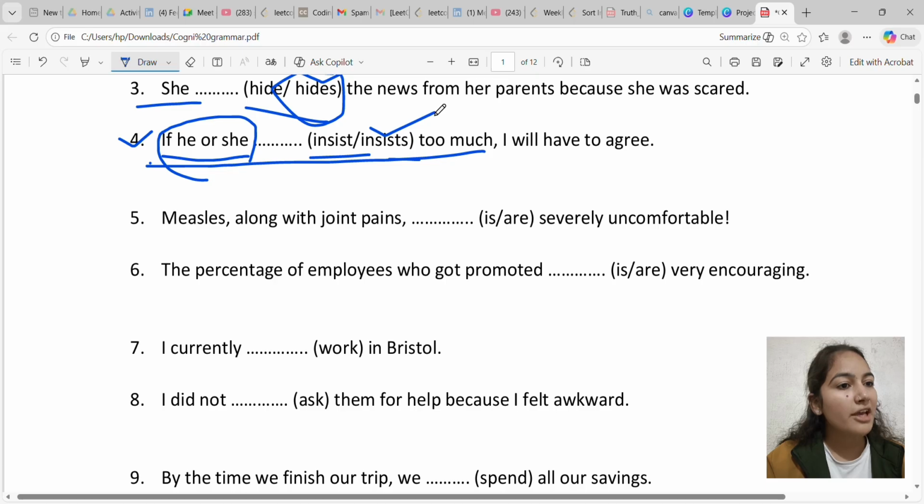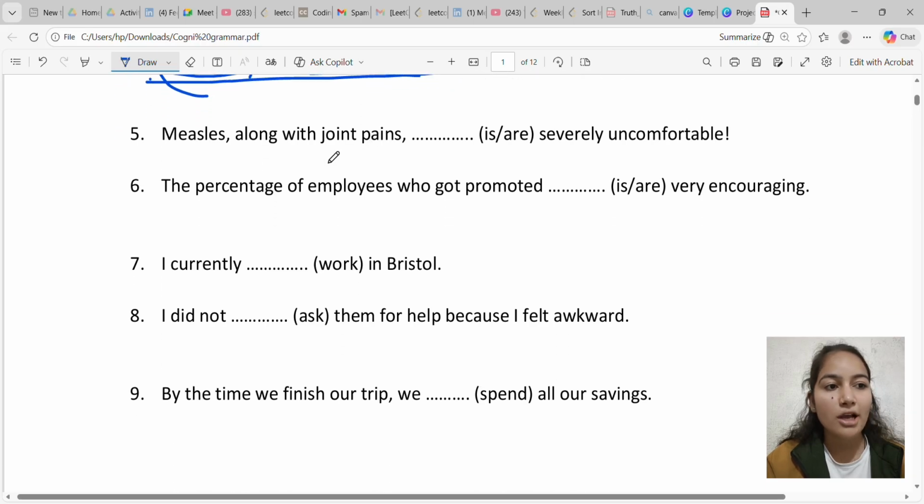If it is he or she, they are not talking about he and she, they are talking about he or she. So here also a singular noun is being used, because they are using either he or she. So the correct answer is insists. Okay, let's come to the next question.